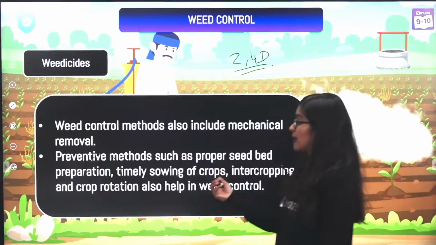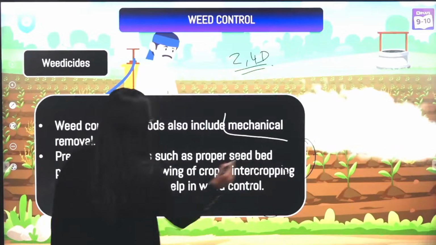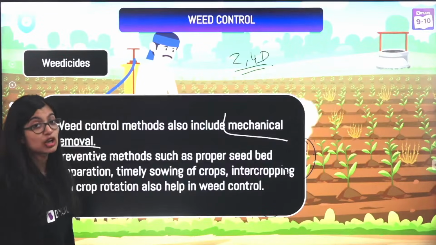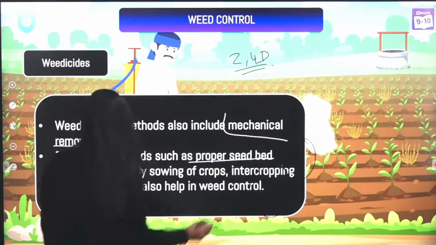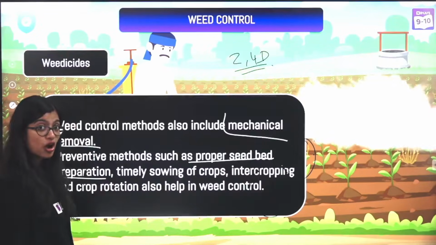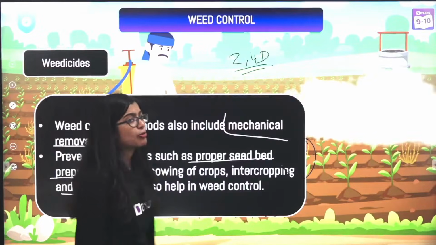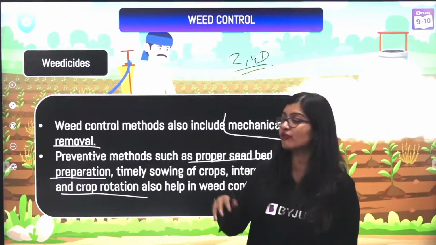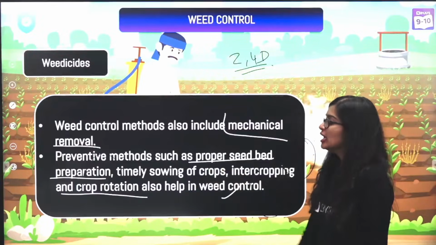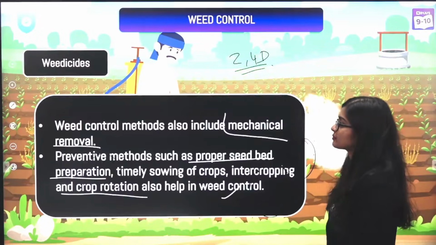So weed control methods will be a little more mechanical. They are manually removed using a khurpi, right? Preventive measures such as using proper seed beds, preparing the soil properly, and practicing intercropping and crop rotation all lessen the possibility of growth of weeds, okay? So these are ways in which we can control the growth of weeds.